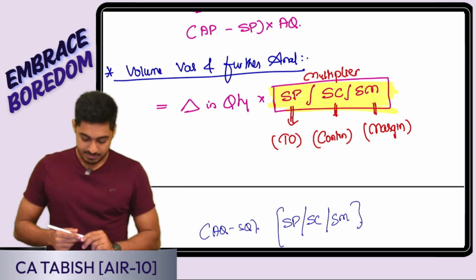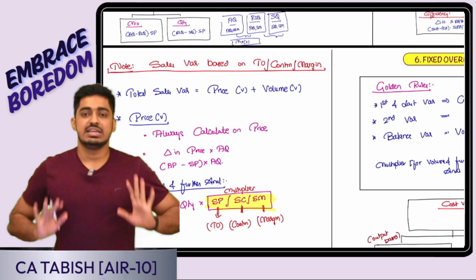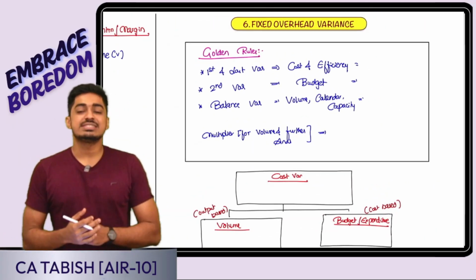Is this clear, everyone? Perfect. So with this we have finished sales variance also. Is this clear, everyone? Perfect. Maja is coming. Yes, everyone. So let us take our discussion forward.